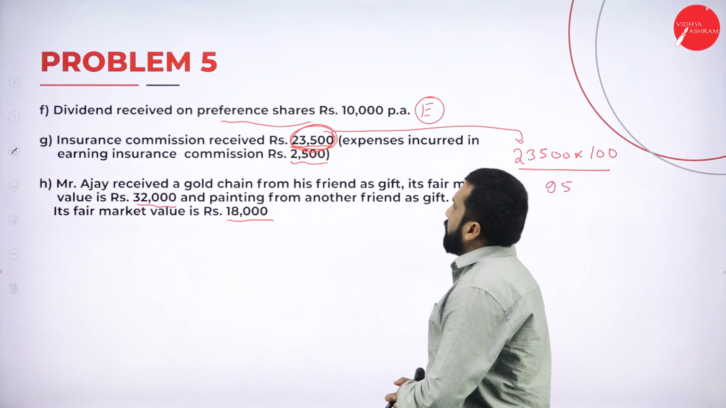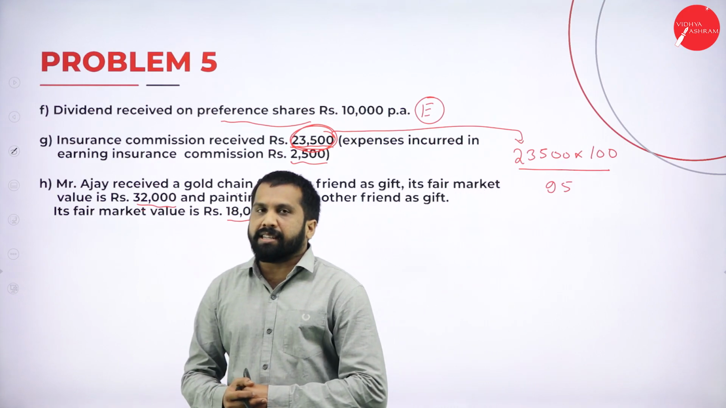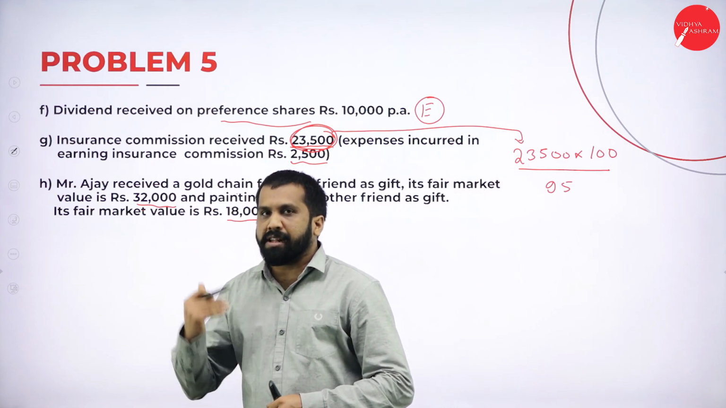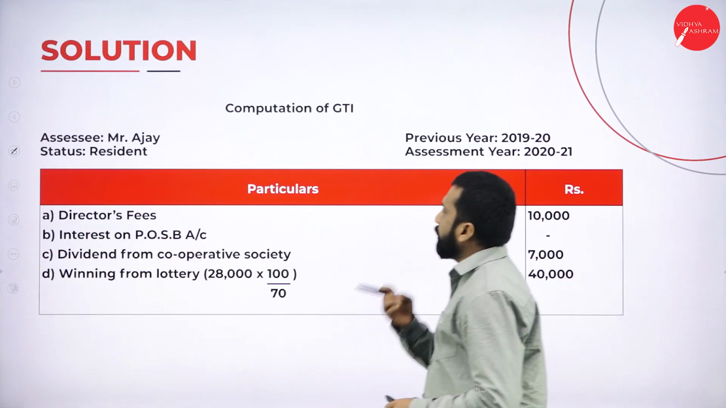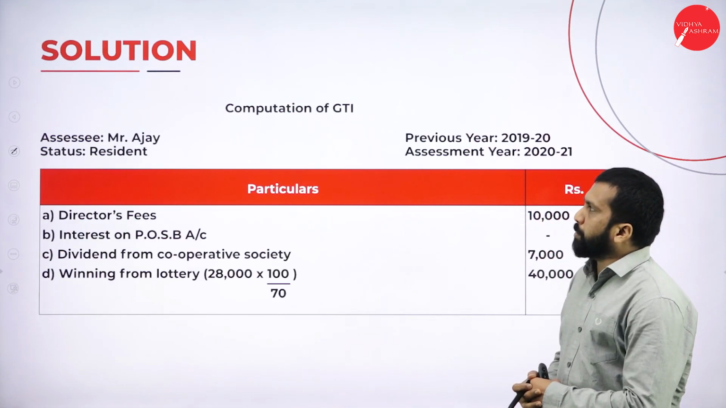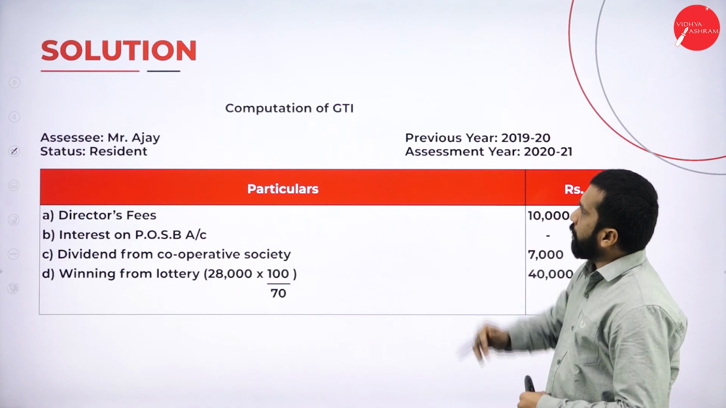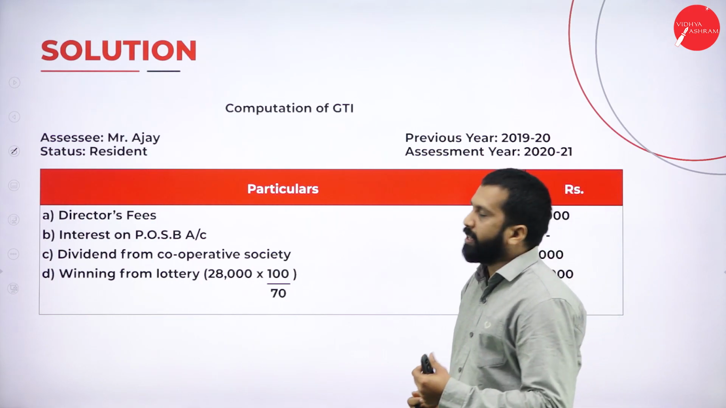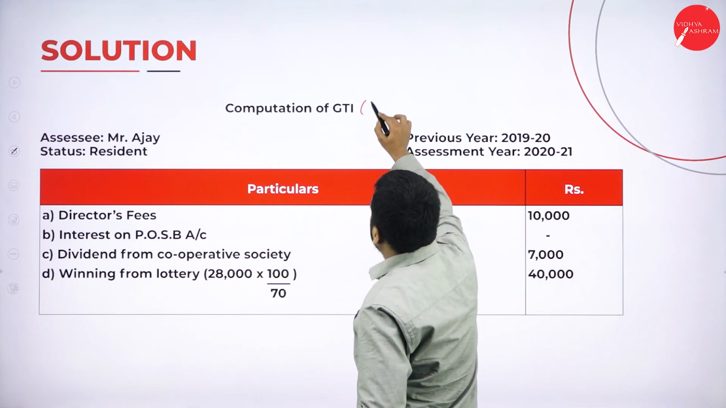So, these are the informations we got. We'll see the answer. Whatever we discussed, it is already there in the answer. Now, your solution must be like this. Computation of gross total income, GTI, gross total income.